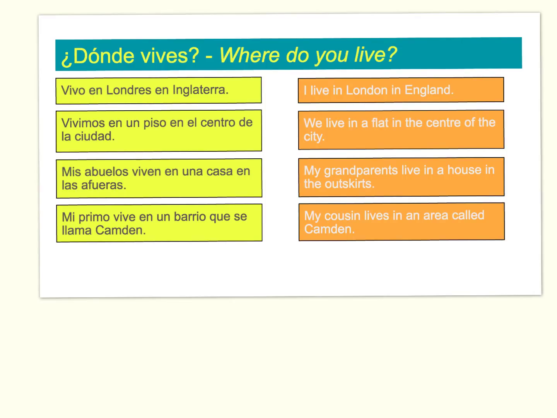So now here are some examples of how we might say where we live. The question first of all, where do you live? ¿Dónde vives? And several answers. Vivo en Londres, en Inglaterra. Notice that Spanish uses the same word en for cities, Londres, and countries, Inglaterra.